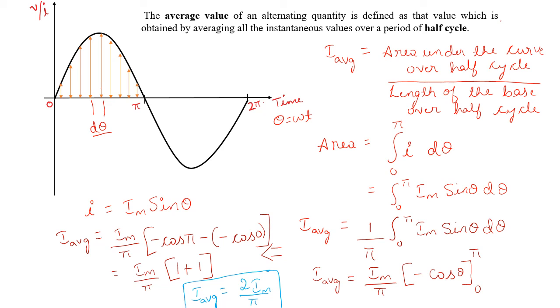Similarly, if the alternating quantity is voltage, then V average will be equal to 2 Vm by pi. This relation can also be given as the relation between average and maximum value. V average is equal to 2 Vm by pi, and I average is equal to 2 Im by pi. This is the relation between average and maximum value.